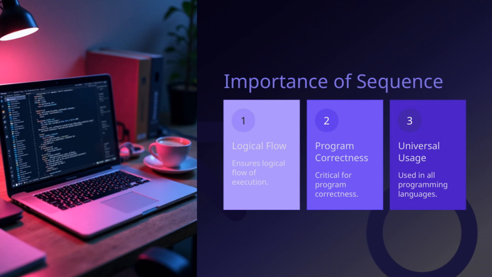Moving to the next point, this is also critical for program correctness. Ensuring that your program works as intended is the foundation of good programming practice. If the logic doesn't flow properly, the whole program can behave unpredictably. That's where logical flow comes into play. It ensures that the execution of your code follows a logical, coherent sequence.